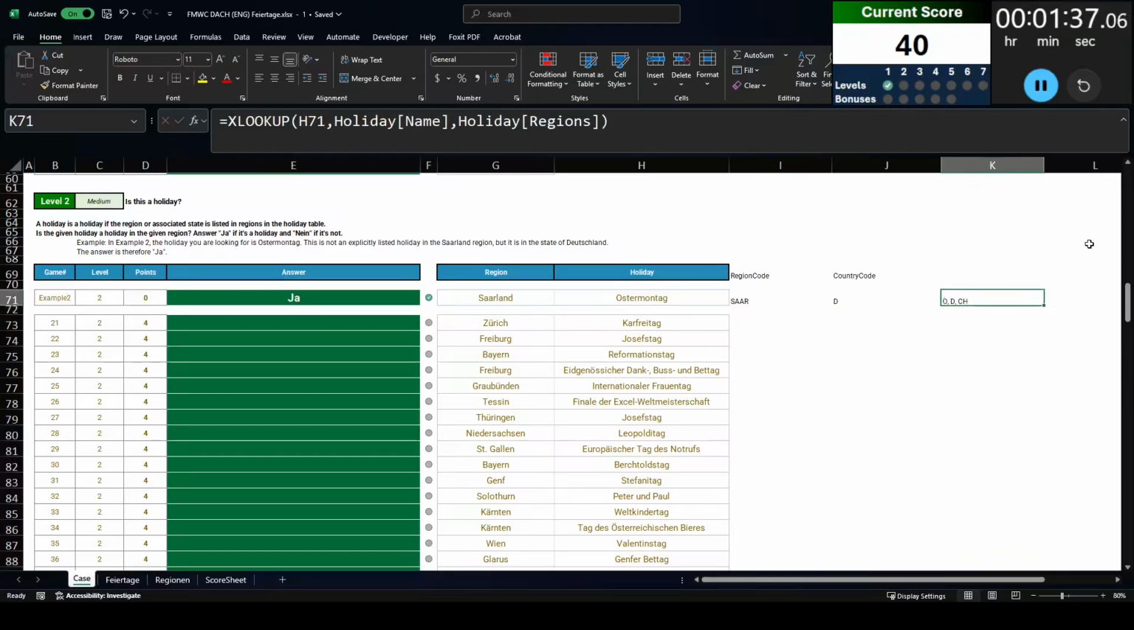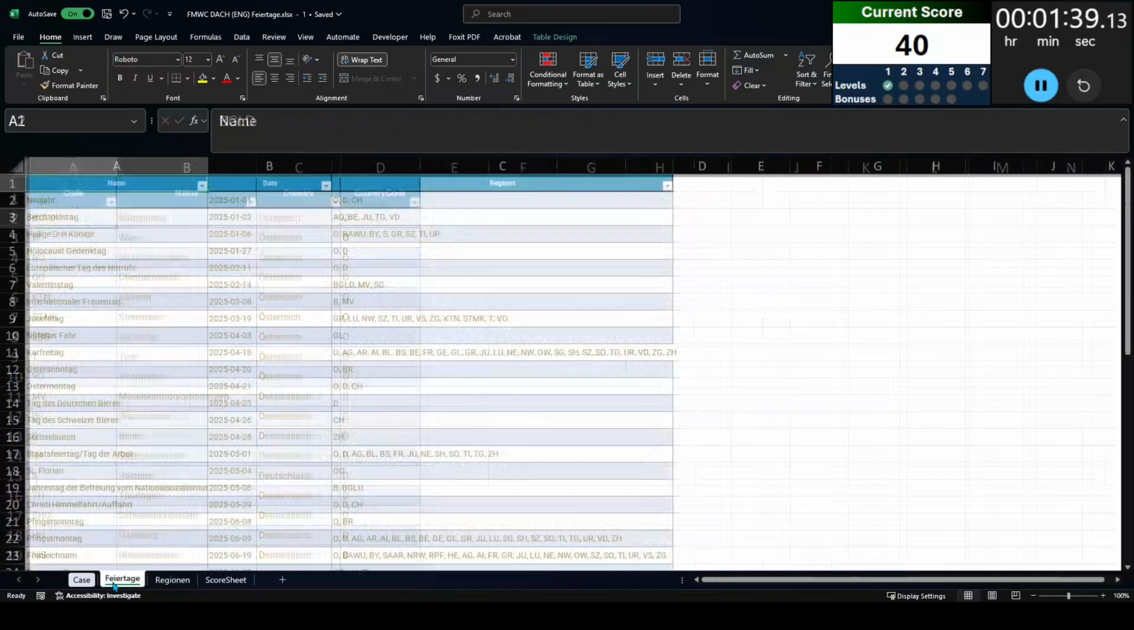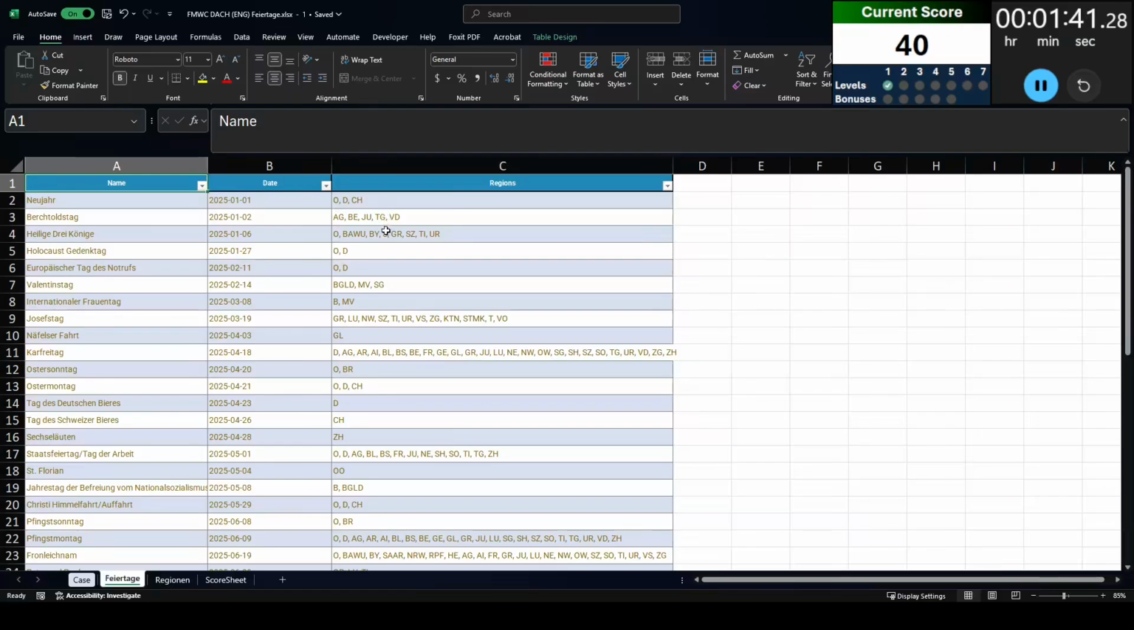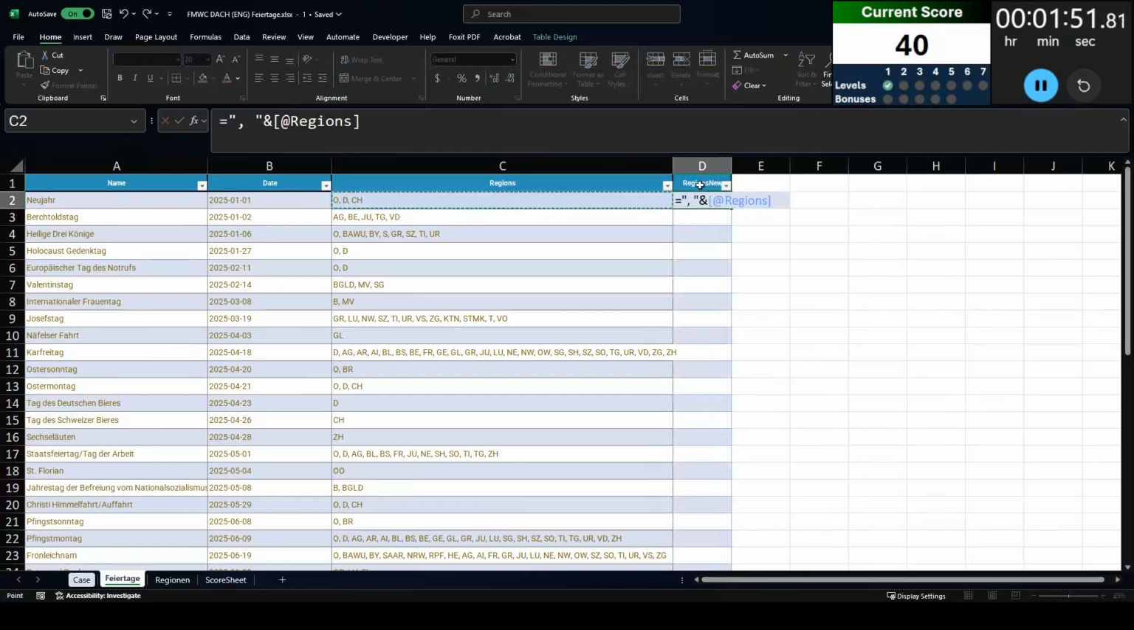and bring out the regions. Now I see there's an O, there's a D, and there's a CH. But before I check that, I need to do some fixing with the regions. So if you take a look, Valentinstag is in BGLD, but there are also GL regions, there are also D